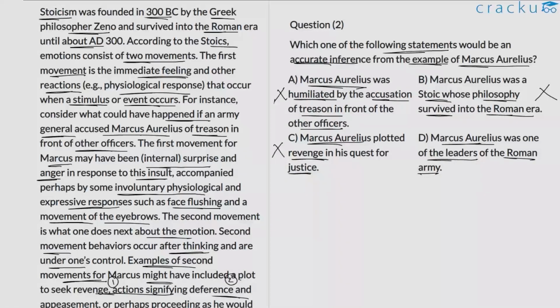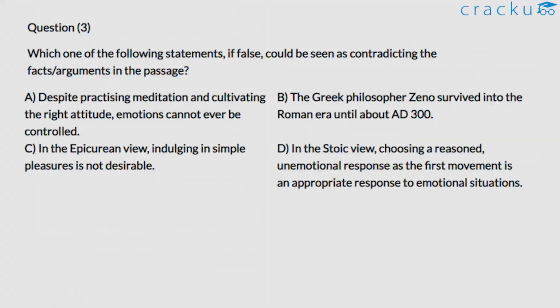He says that Marcus could just go forward and do what he was supposed to do, which is to lead the Roman army. So from this particular point that the author states in the first paragraph, we can infer that Marcus Aurelius was in fact a leader, an important or prominent person who was perhaps, let's say, leading the Roman army. So option D is the only statement that might be somewhat true based on the information provided to us. The rest can be rejected. So option D is the correct answer.